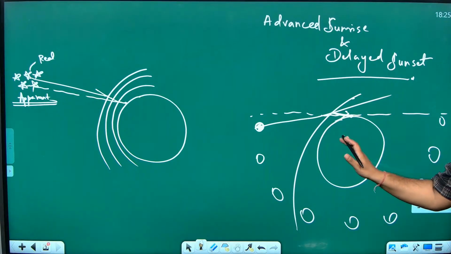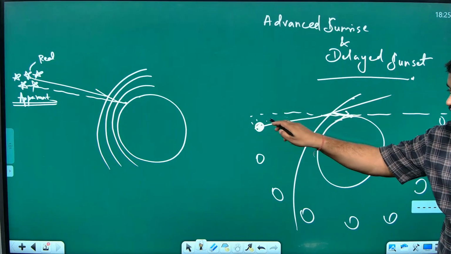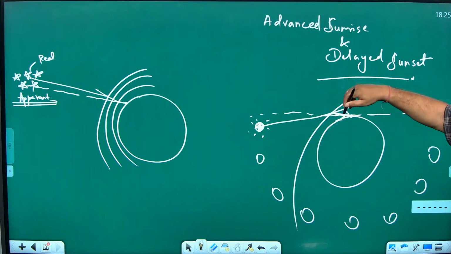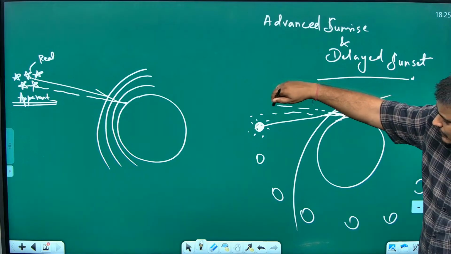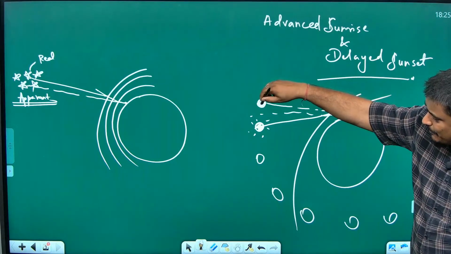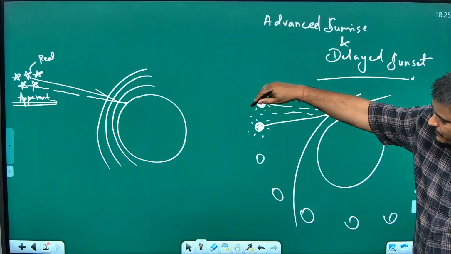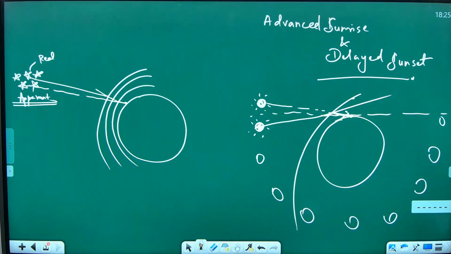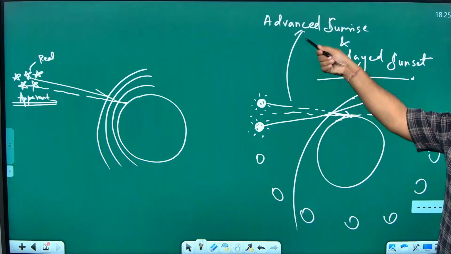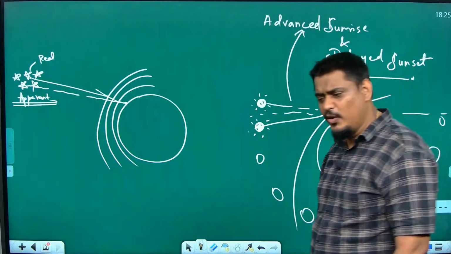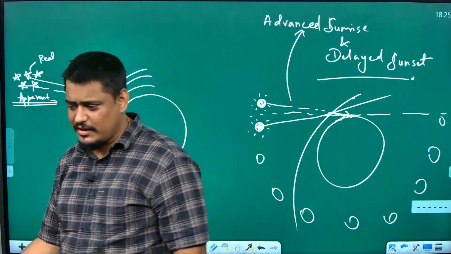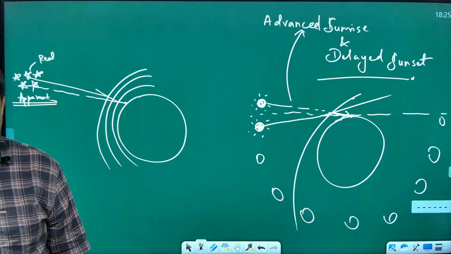So even though the sun is below the horizon, for you, if I draw the apparent position, it will give the position somewhere here. For you, sunrise happened. But in reality, the sun is not there, the sun is below. But you are able to see the sun. So we are able to see an advanced sunrise. I hope you are aware that we are on the eastern coast of India, Chennai.